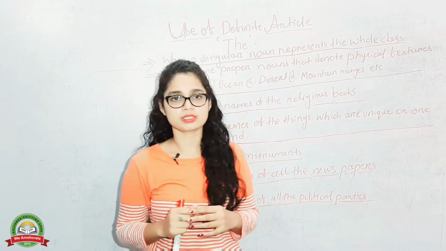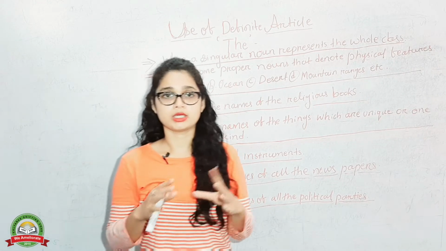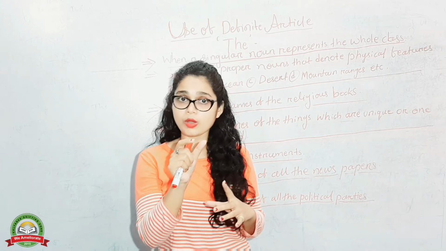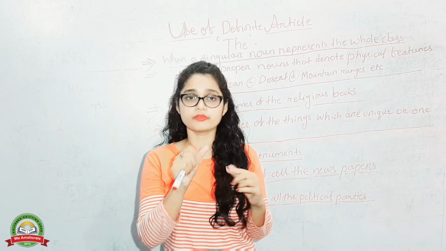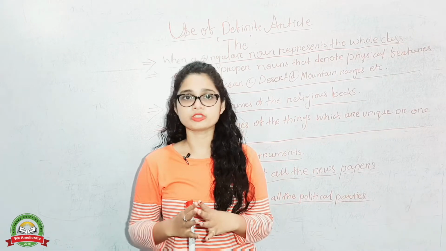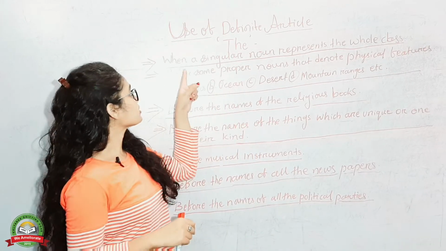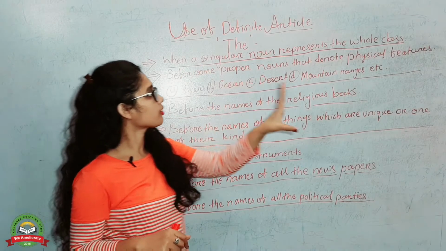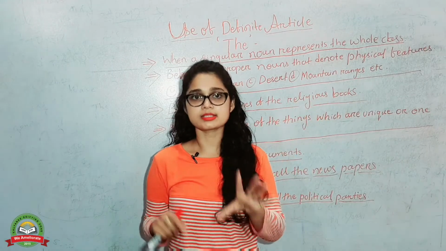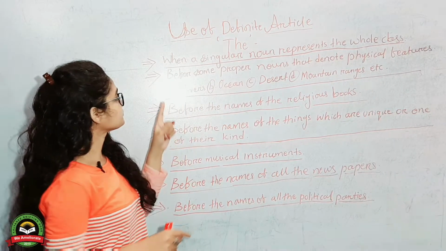Suppose we take another example: the cow gives us milk. The cow is a singular noun, but we use the because the whole class of the cow gives us milk. That's why, the first point: when a singular noun represents the whole class, there we have to use the article the. Go for the next one.